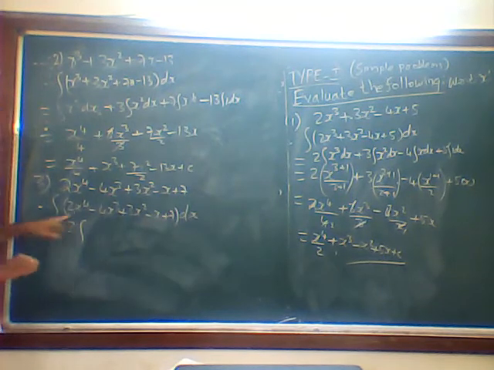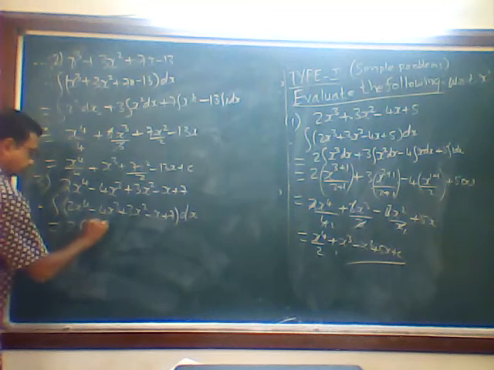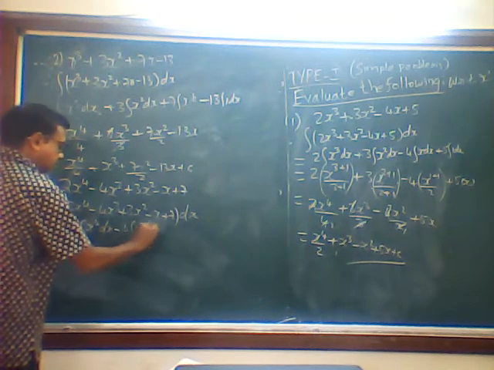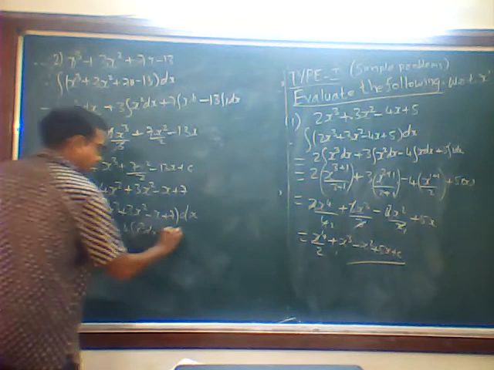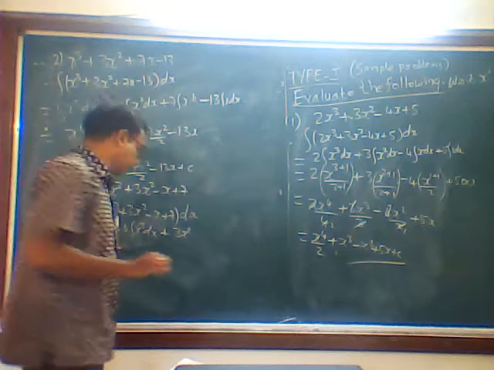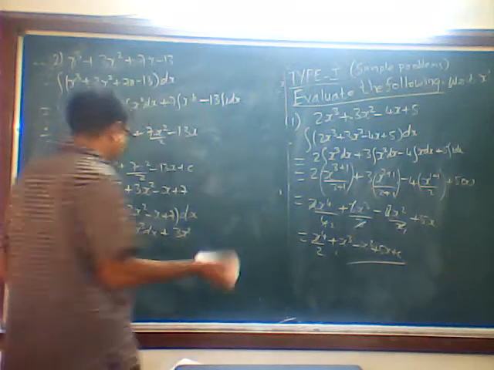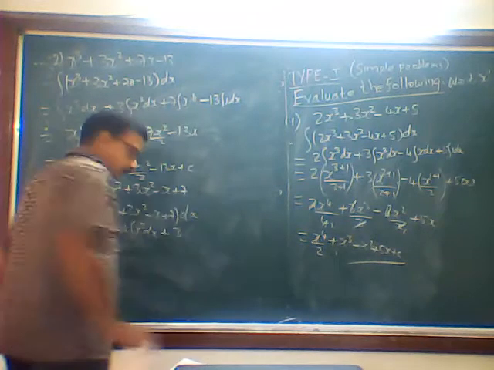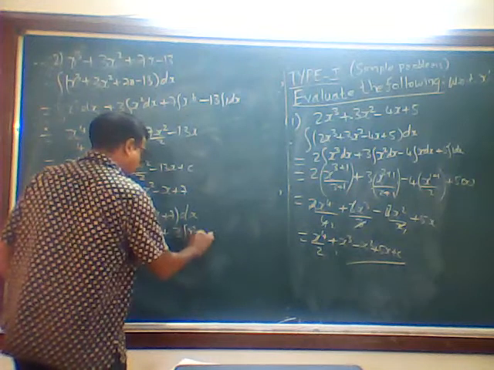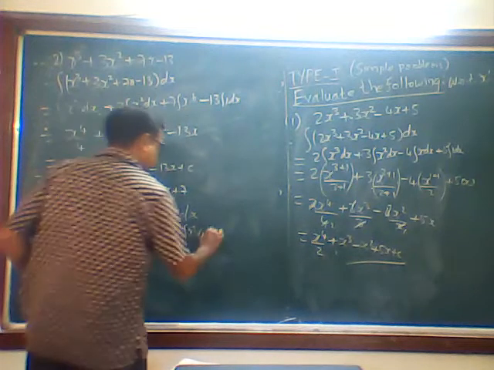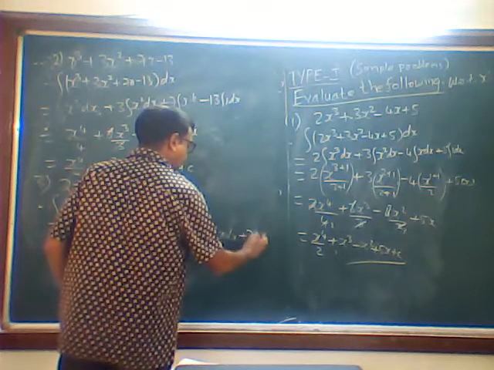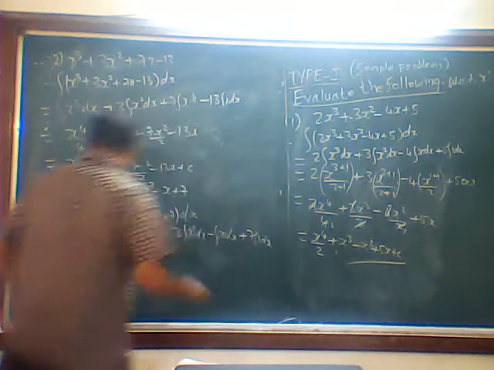Now the first step: 2 outside, x raised to 4 dx, minus 4 outside, x cube dx, plus 3 integration of x square dx, minus x dx, plus 7 into 1 dx.